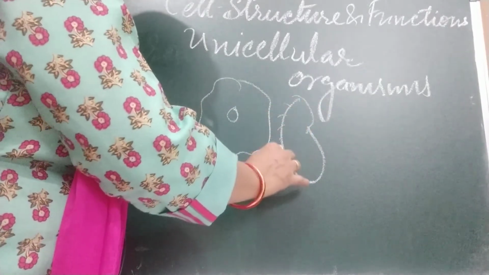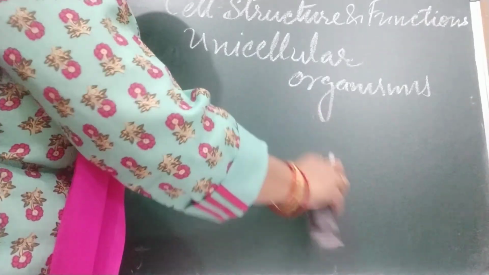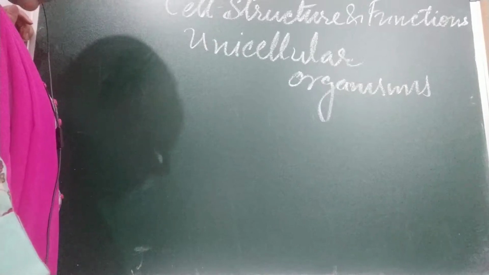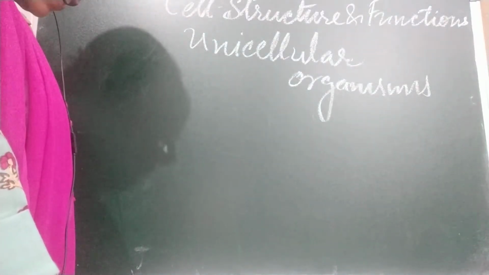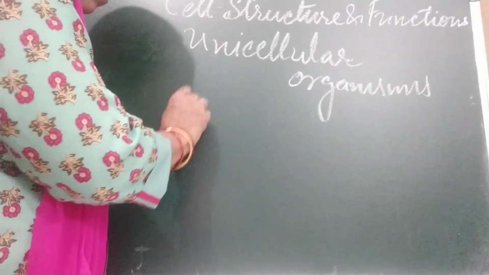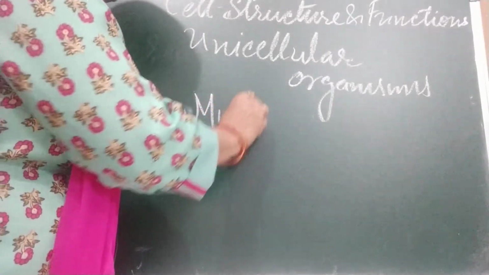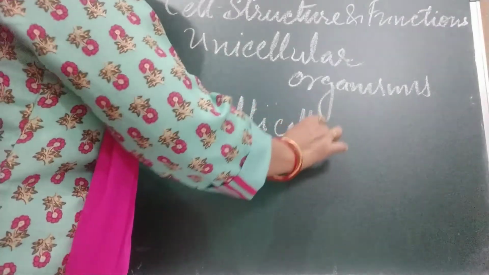Okay. Now come to the multicellular organisms. Plants and animals, all we see around us with the naked eye, are made up of many cells, so they are called multicellular organisms. So what are the examples? Plants and animals.